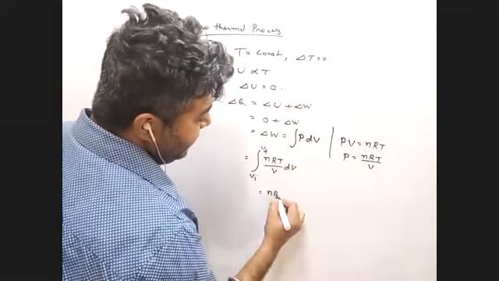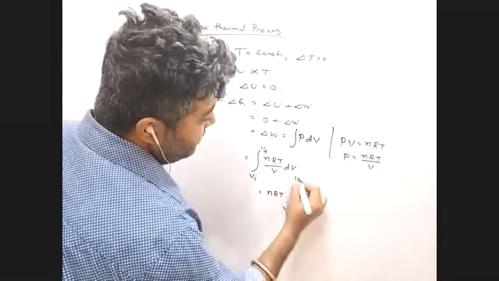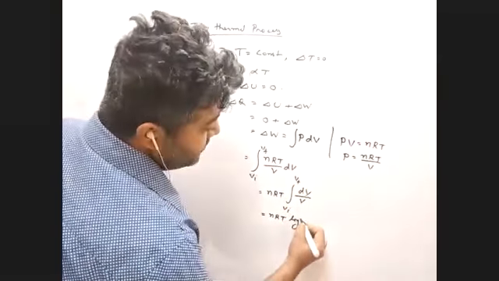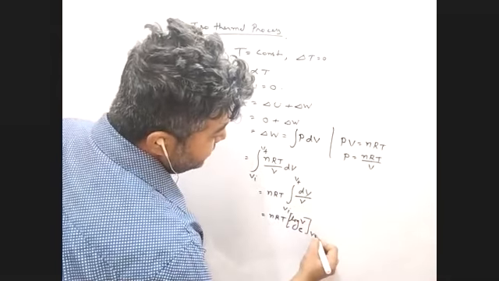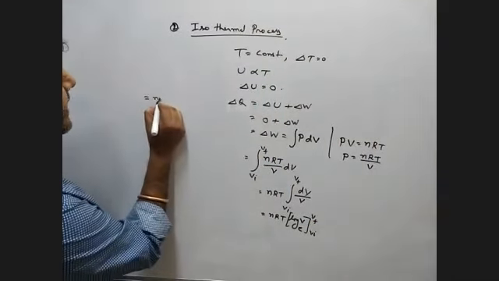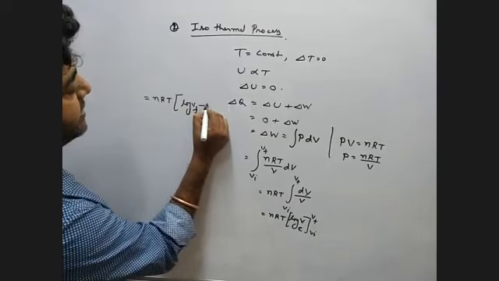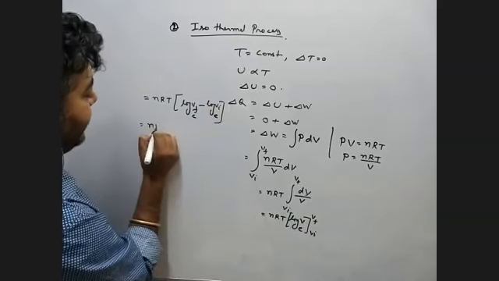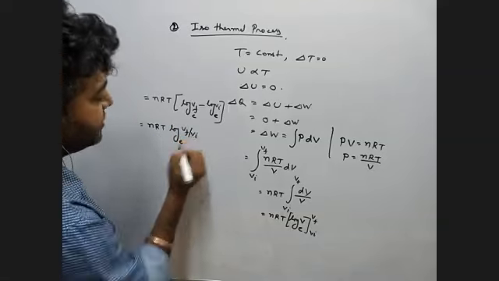So we can take out nRT, the integral of dV by V from V initial to V final, and that is nRT log base e V, from V initial to V final. So what you have is nRT log V final minus log V initial, base e. So what you have is nRT log base e of V final by V initial. Is it okay?